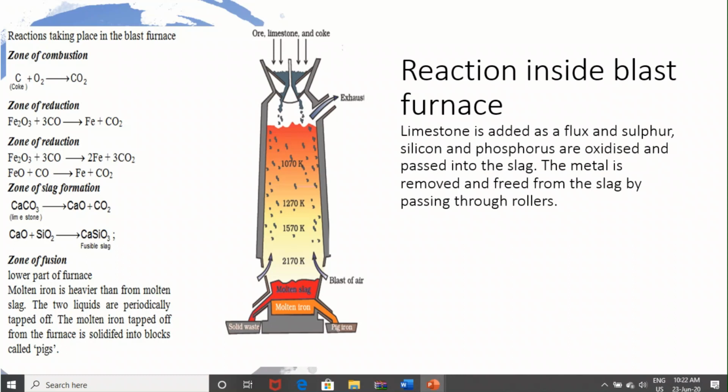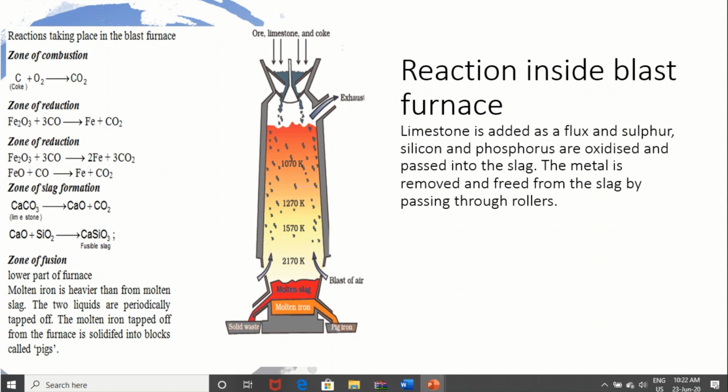Zone of slag formation, above that: CaCO3 gives CaO plus CO2, and CaO forms CaSiO3, the fusible slag. And the zone of fusion is the lower part of the furnace. Molten iron is heavier than molten slag, so molten iron remains at the bottom and slag in the above part. Molten iron is tapped off from the furnace and solidified into blocks called pigs.